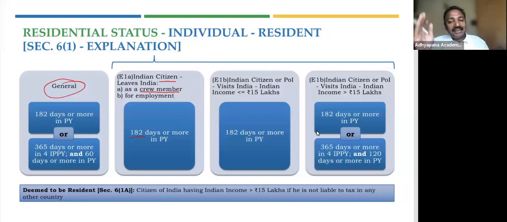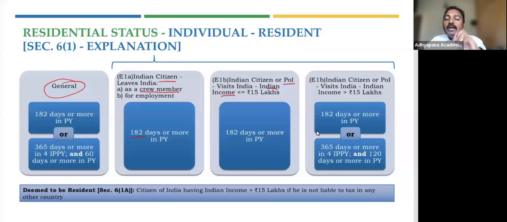And the second exception is again an Indian citizen, but here there is another concept called person of Indian origin. Just hold on for a moment. We will discuss this person of Indian origin in the next slide. As of now, let's understand an Indian citizen or person of Indian origin is visiting India, and his Indian income is less than or equal to 15 lakhs.